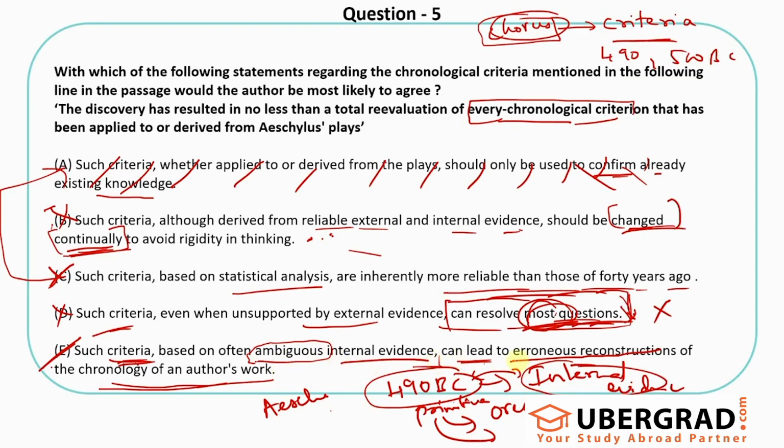So internal evidence can lead to erroneous reconstructions, right? That's what is happening. So I am judging, like, let's say this entire passage is giving this example. 490 BC is the judgment done on internal evidence, that is using the chorus criteria, based on which I have used that criteria for other Aeschylus plays as well. That's what it says, right? Every chronological criteria that has been applied to or derived from Aeschylus plays. So whatever criteria has been built has also been applied to other plays of Aeschylus. So when I apply this criteria from one of his works to other works, that could lead to erroneous reconstructions of the chronology, and that's a wrong thing, right?